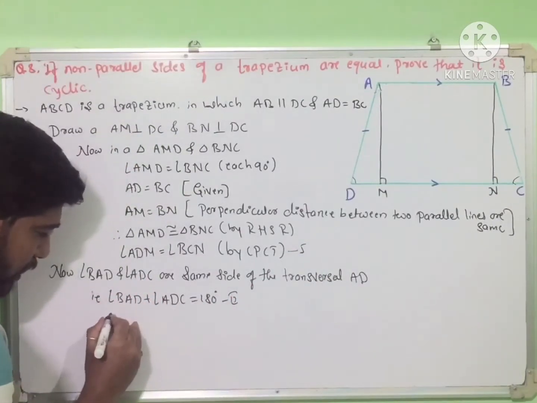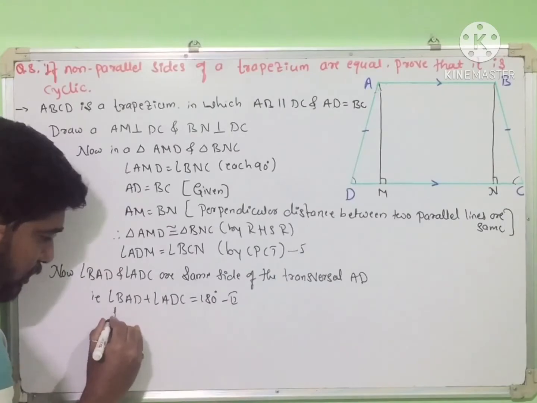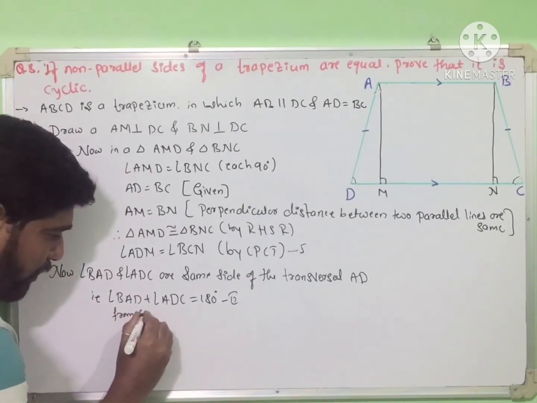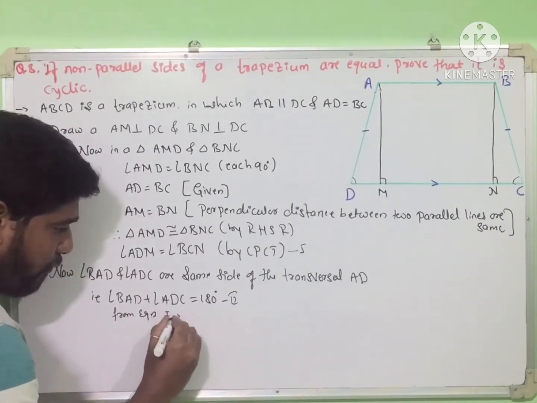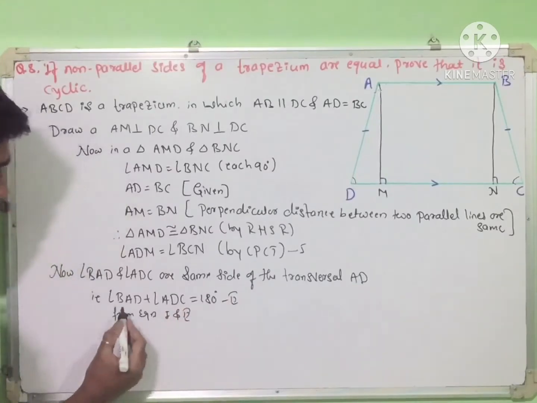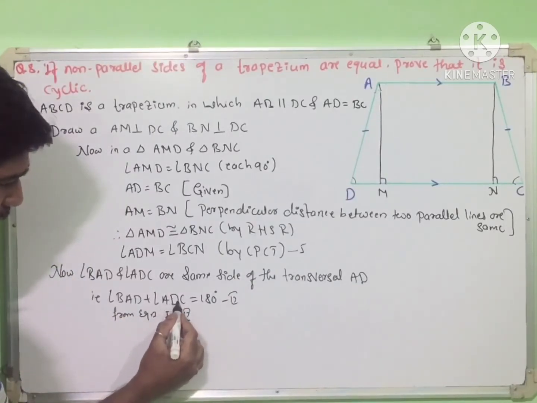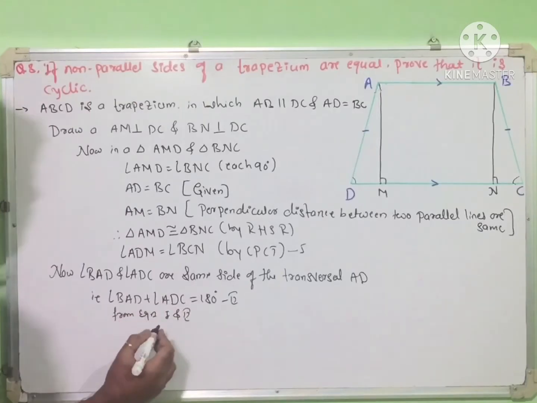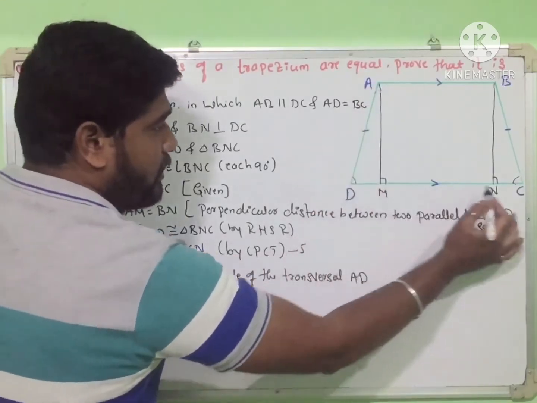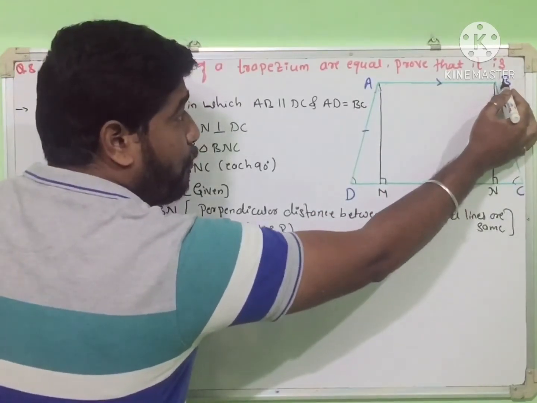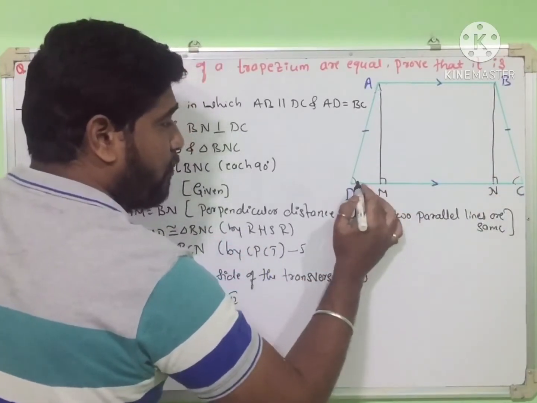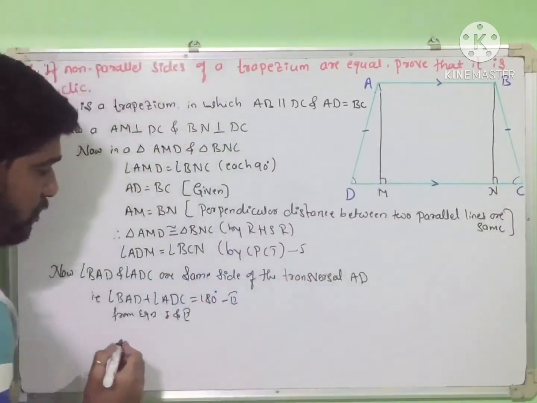From equation 1 and 2, instead of angle ADC, we can write angle BCD because these two angles are equal.